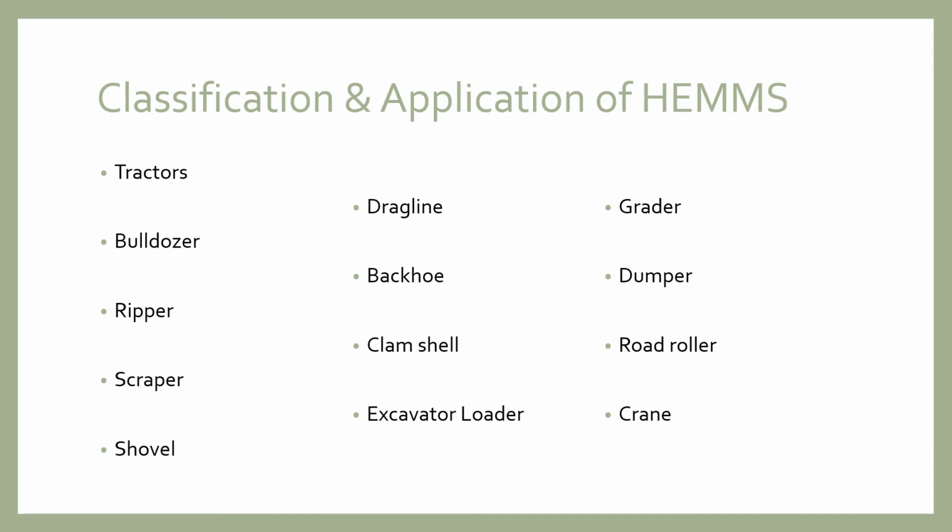There are various types of heavy earth moving machines present in this world, and among them a few are tractor, bulldozer, reaper, scraper, shovel, dragline, backhoe, camshell, excavator, loader, grader, dumper, road roller, crane.